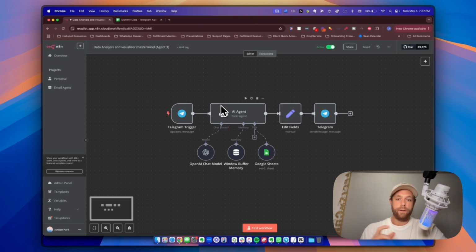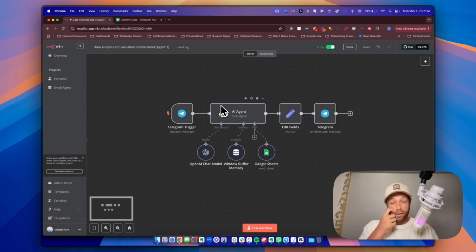Now, if you're anything like me, or sales managers, sales leaders, a founder of a company, and you're tired of waiting on data analysts to get you information about a simple report or pull a new report, or you have a hard time telling the story that you need to from the actual data that you have, then this is going to solve all of those problems. It's going to be the coolest thing that you've used in a long time.